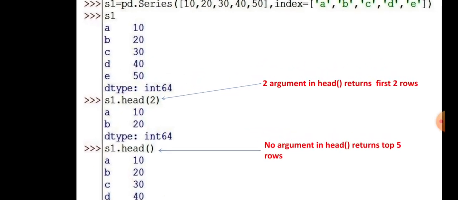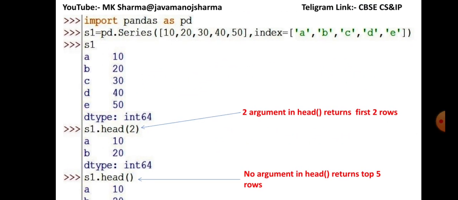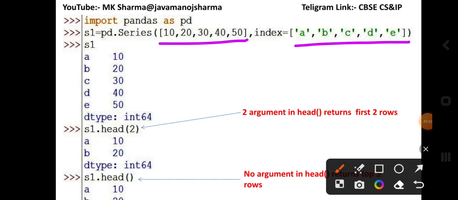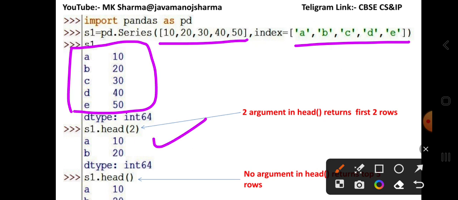Here are examples. These are the series data and these are the series index. Here the series is created. Now we call s1 dot head 2. The head 2 function returns two elements from the start, that is 10 and 20.